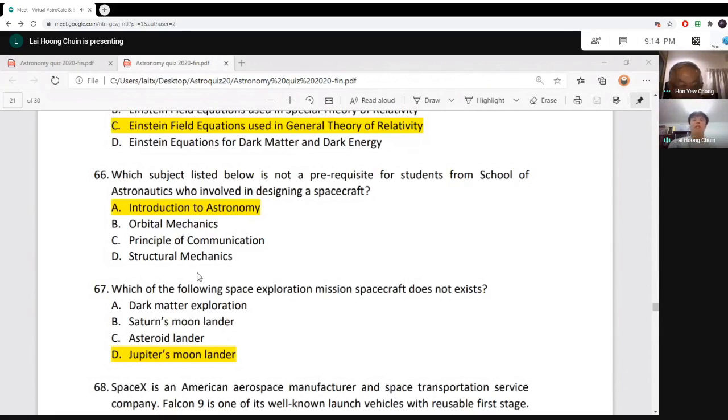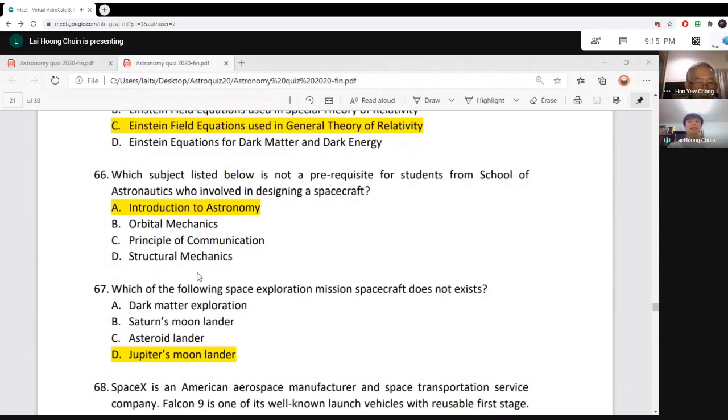And then, of course, principle of communication for all spacecraft is a must. When you send something to space, you don't have someone up there. Even though you have someone up there, communication is very important. Now we say we have this artificial intelligence, AI, but communication is still very important. We need to enable the function of communicating of the spacecraft and the ground station. We need to keep track on how the spacecraft is performing, the attitude of the spacecraft, the performance of the spacecraft, or if we have anything special we need to execute on the spacecraft. The communication is very important. So principle of communication is a must.